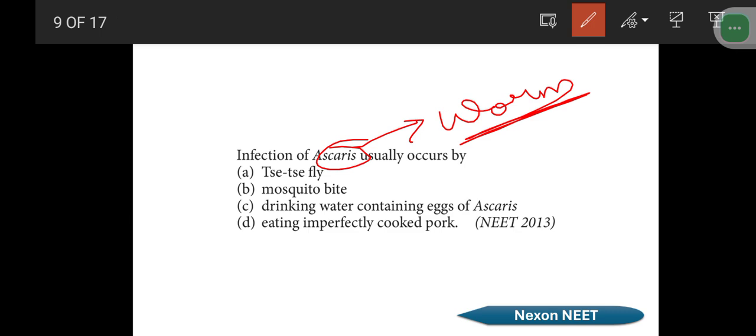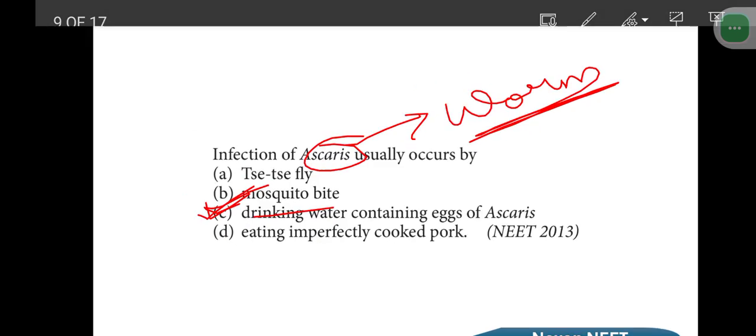Now we are going to drink some contaminated water. Okay, drinking water that is containing the eggs of Ascaris. If the water is contaminated, we will get this ascariasis. It is a pinworm which we may note in the children. Sometimes they will say that they have worm complaints, and there is some itching in the anus, etc. For those conditions, we can say ascariasis is the main reason.